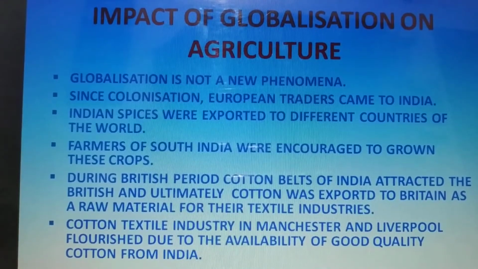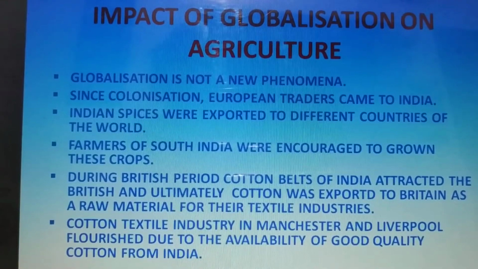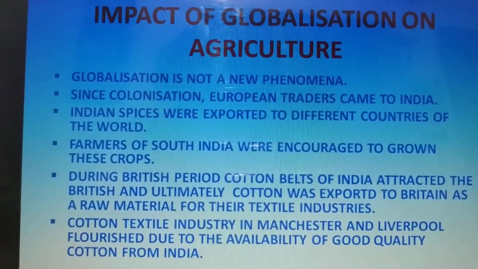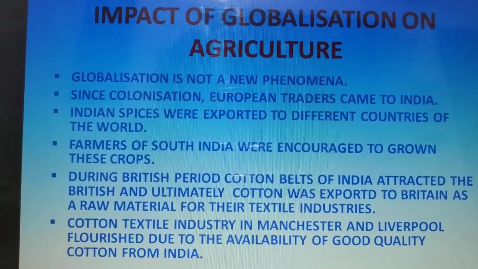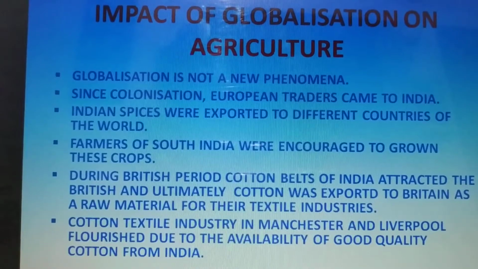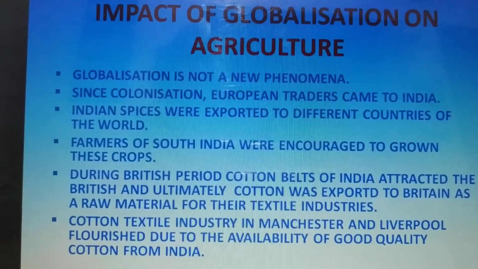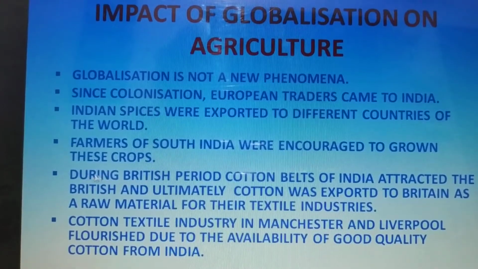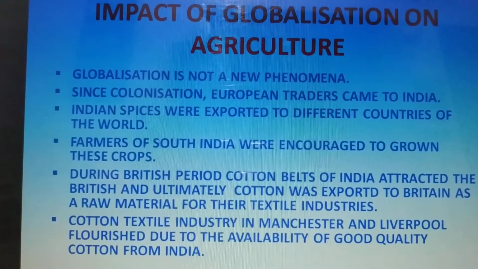So this globalization is not a new thing in India. Since ancient times we have been practicing this, because you all know when the Britishers came to India, they traded in Indian spices. Indian spices were traded from India to different parts of the world. Farmers of South India were encouraged to grow these crops so that Britishers could earn more and more money.